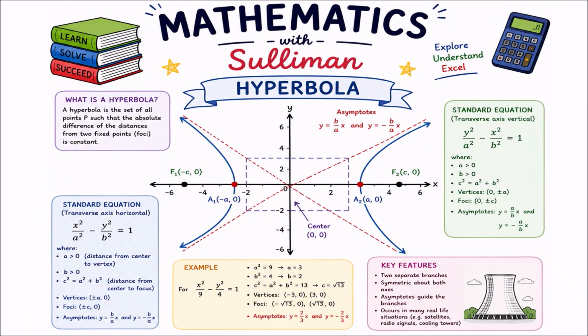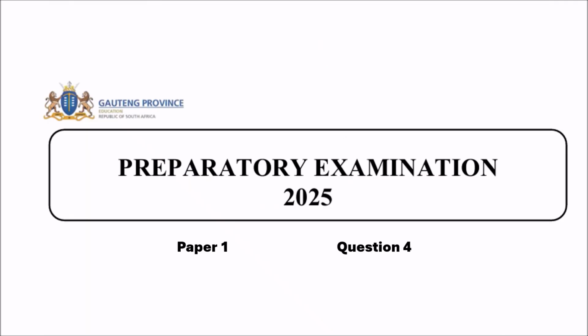Welcome to Mathematics with Suleiman, and we are currently discussing the prelim mathematics paper of 2025 of the Gauteng province. And today we're going to discuss the question on the hyperbola, namely question 4. Preliminary Examination 2025 of Gauteng, Paper 1, Question 4.